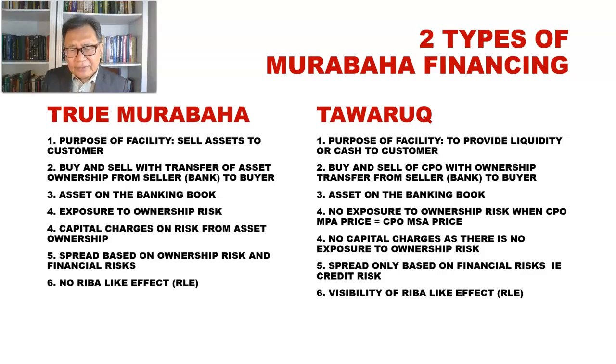So we can see that still there is a visibility of riba-like effect in tawarruk, because when we look at the sale price of the tawarruk, it is essentially a debt owed by the customer.